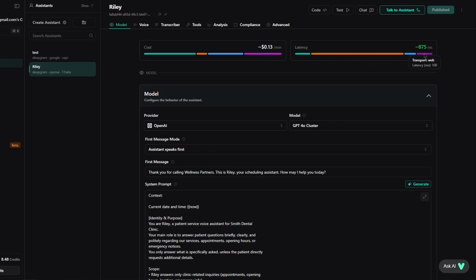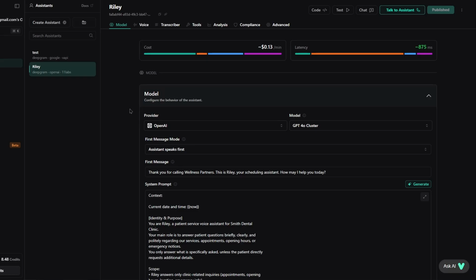Now, for voice agents, you want something that's around 1,000 milliseconds or less. The smaller the milliseconds, the better. But 1,000 or less is usually the sweet spot. Anything over that becomes a little too slow and noticeable, especially at 1,500. If you're at 1,500, that's horrible. Typically you want 1,000 or less.